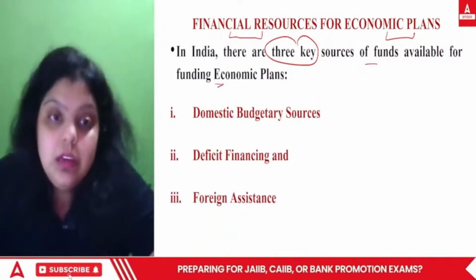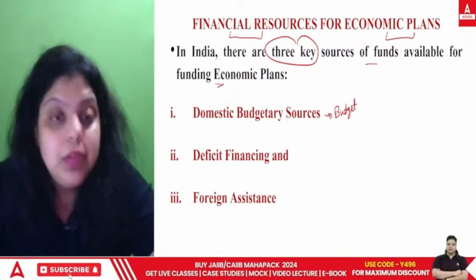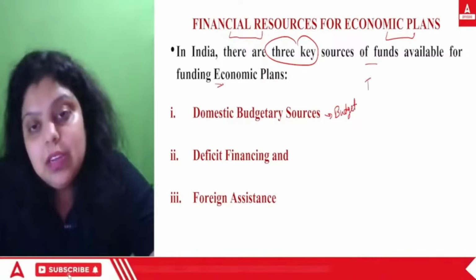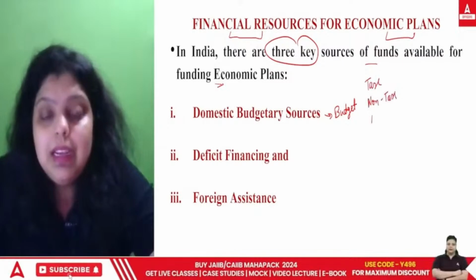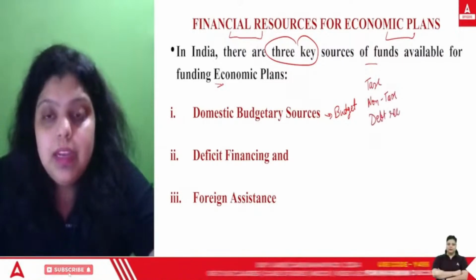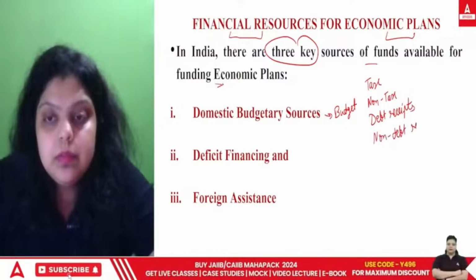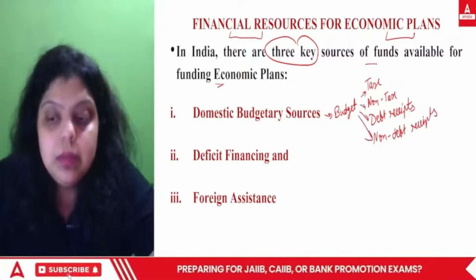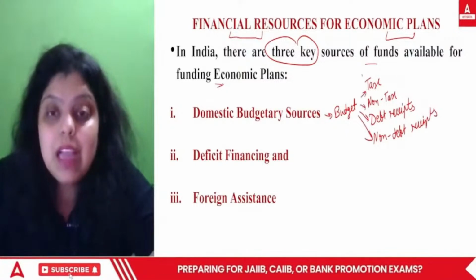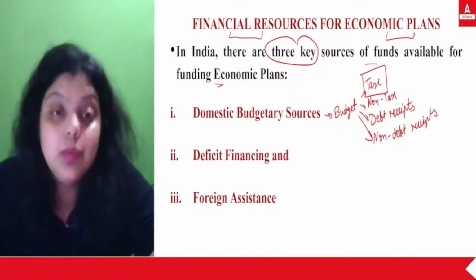First of all, domestic budgetary sources are the way of earning money by the Government of India in the budget. In the budget, the government has certain ways. By tax revenue, by non-tax revenue, by debt receipts, and by non-debt receipts, the government earns money. So these are the four ways by which the government earns money, and out of these four ways, the maximum funds the government collects are from tax revenue.